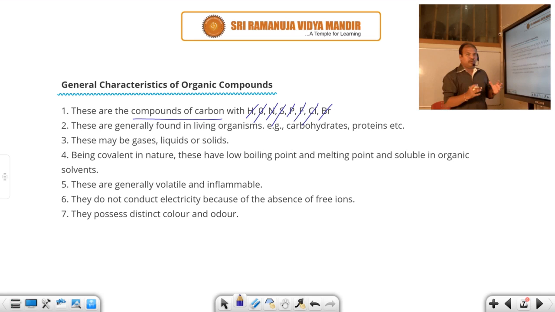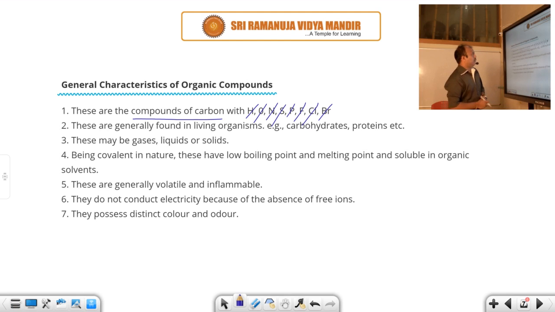So organic compounds are compounds which mainly contain carbon and hydrogen. Organic compounds means hydrocarbons and their derivatives. Hydrocarbons are compounds made up of carbon and hydrogen. Here the main element is carbon, which is connected with hydrogen, oxygen, nitrogen, sulfur, phosphorus, fluorine, chlorine, bromine.